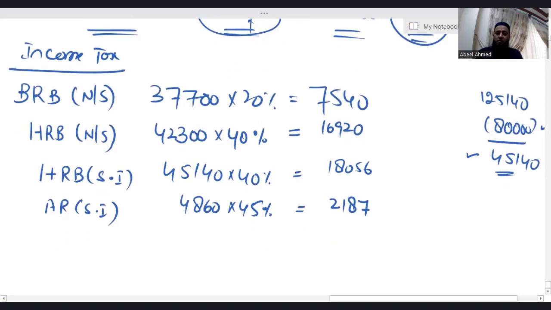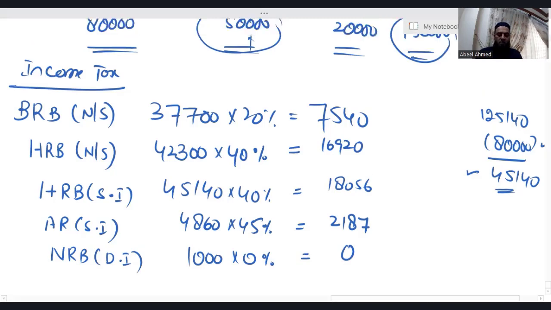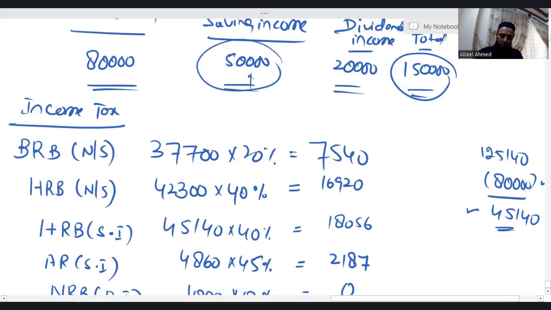Now, dividend income. When it comes to dividend income, irrespective of individual's tax paying status, every individual gets nil rate band of 1,000. So, nil rate band, dividend income 1,000 into 0% is 0. There's no limit in high rate band. Now, only additional rate is applicable on the dividend income. So, dividend income amount is 20,000. Out of this 1,000 we have taken in nil rate band, the remaining is 19,000, which falls in additional rate band, where applicable tax rate is 39.35%.